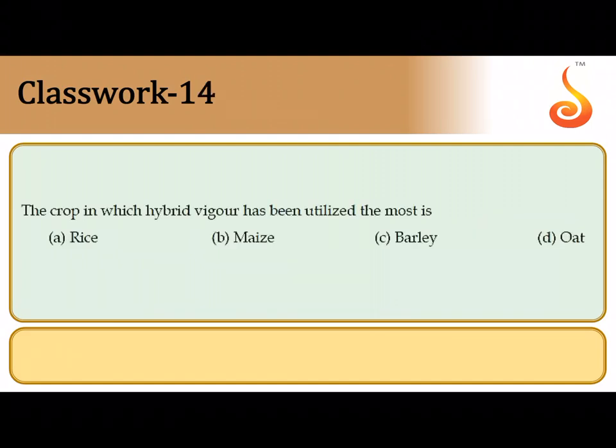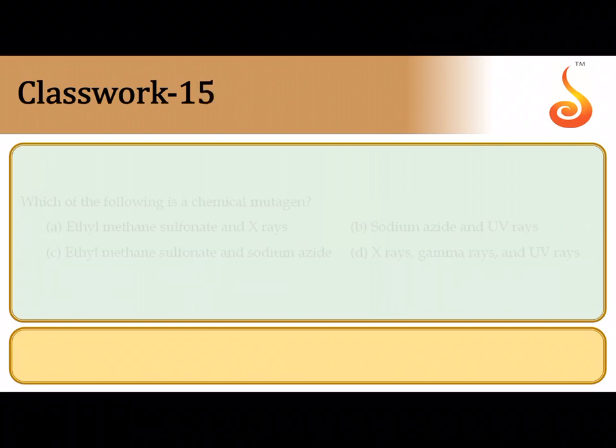14th question, the crop in which hybrid vigor has been utilized the most is option B, that is maize. Maize has been exploited to the maximum extent when it comes to plant breeding, and we have reaped the benefits of hybrid vigor in this particular plant.